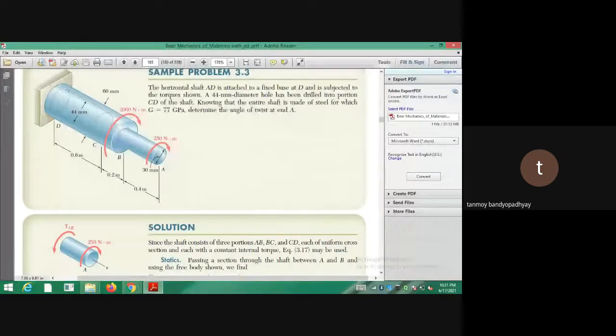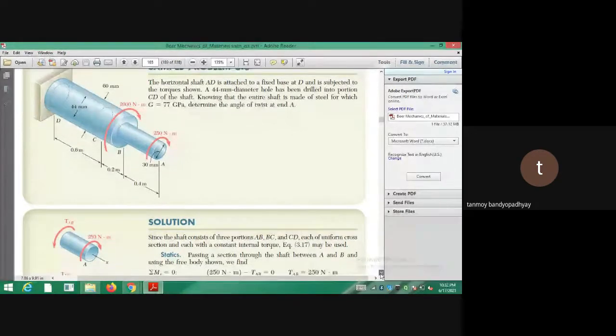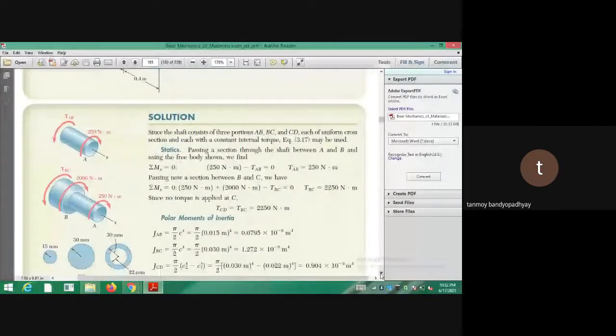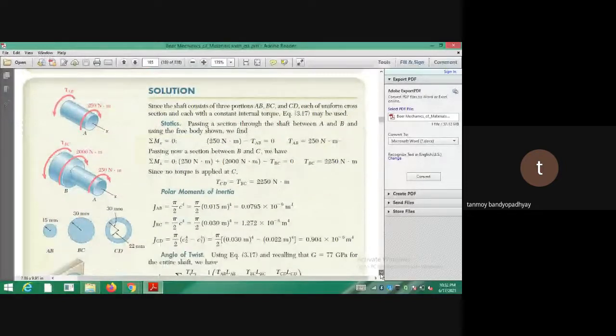Knowing the entire shaft is made of steel, you have to determine the angle of twist at the end A. So the angle of twist at the end A will be equal to the angle of twist from A to B, B to C, and C to D. The entire twist you have to take into account. I am not doing this problem fully. I will do some same sort of problem from the exercise. It is just for understanding. I am just explaining.